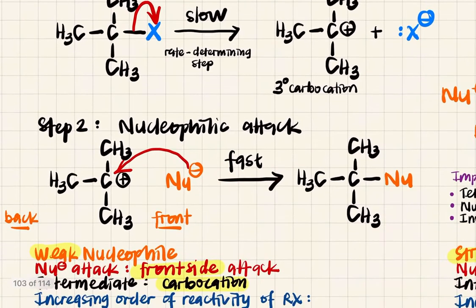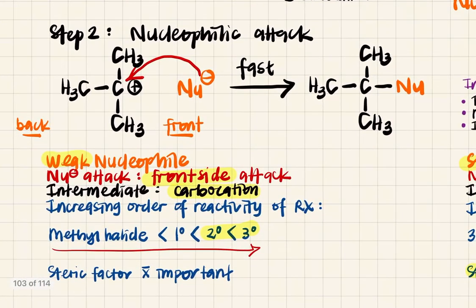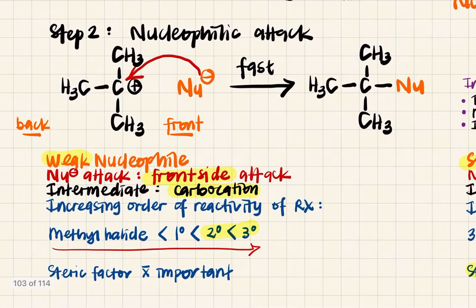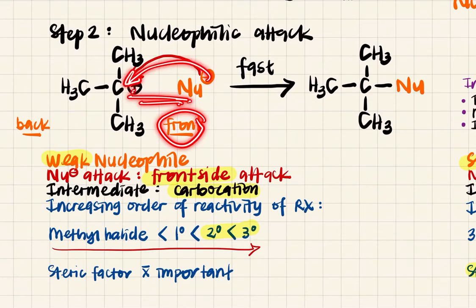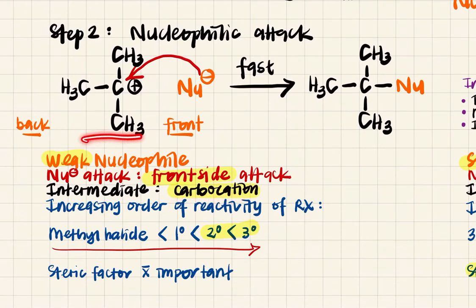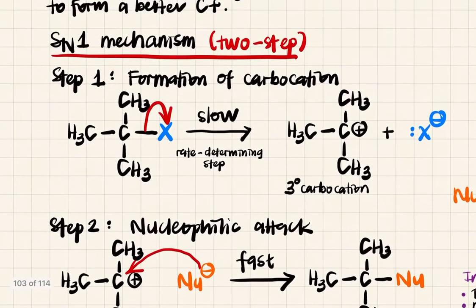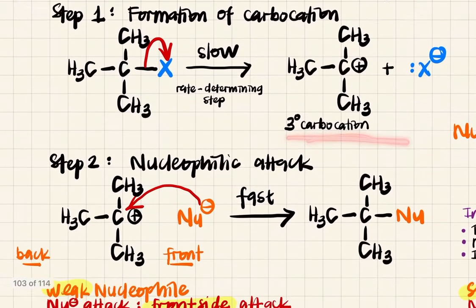Alright. Okay, so ingat ini just a summary. So in Sn1 you will use weak nucleophile, contoh macam water and whatever we will see later. Your nucleophilic attack is a front side attack, daripada depan. Bahagian depan dia attack terus kat carbocation dekat depan ni, bukan kat belakang. And your intermediate is a carbocation, yang awak form dalam step 1 ni.